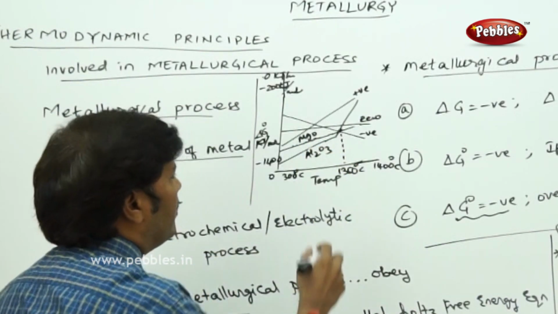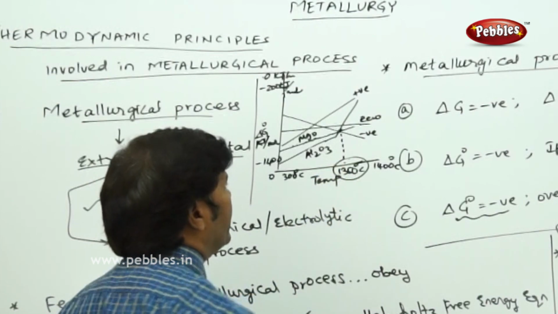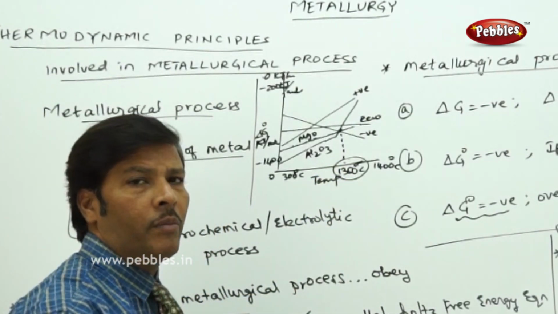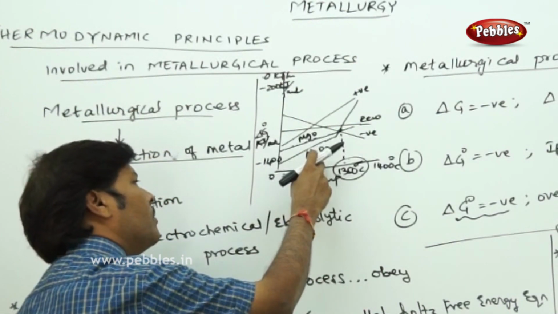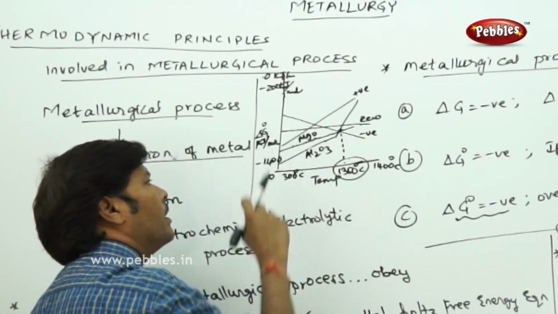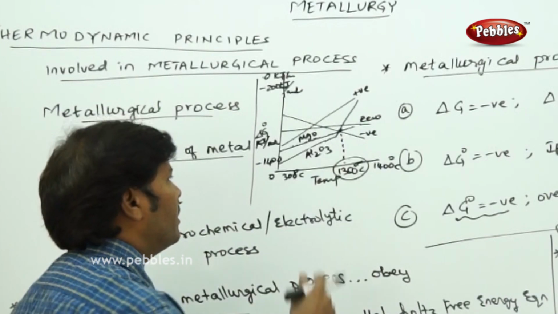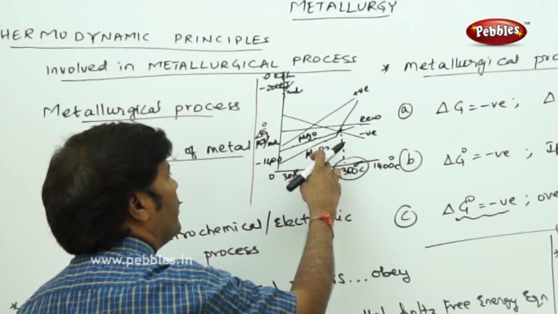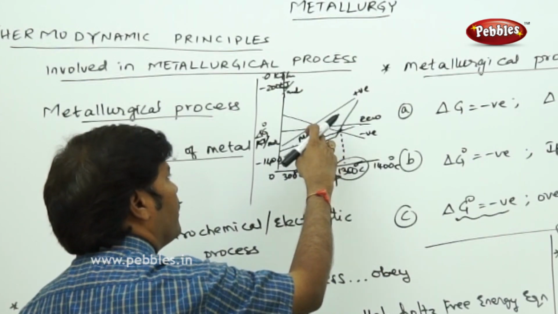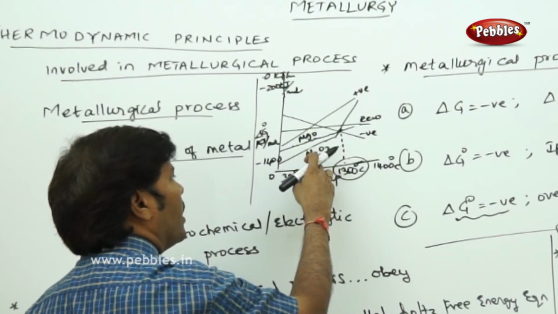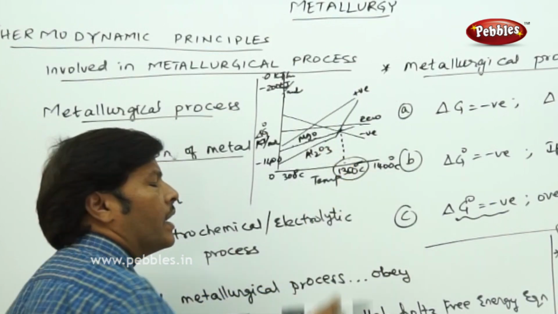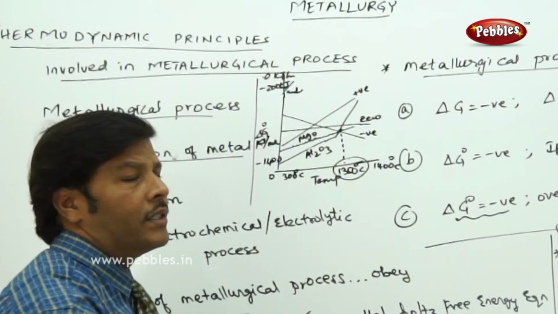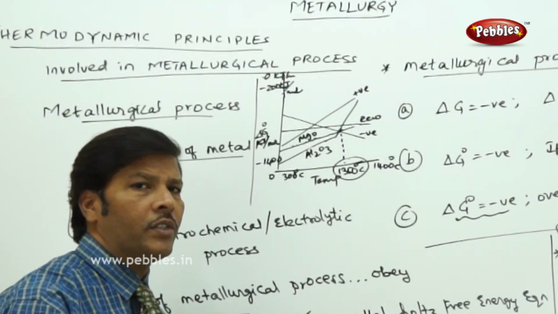So at a particular temperature of 1350 degrees centigrade, neither magnesium oxide can reduce the oxide of aluminium, nor can the oxide of aluminium reduce the magnesium oxide. If the temperature is below 1350 degrees centigrade, then magnesium oxide becomes a good reducing agent for aluminum oxide, and if the temperature is greater than 1350 degrees centigrade, then aluminum oxide becomes a good reducing agent for the reduction of magnesium oxide.